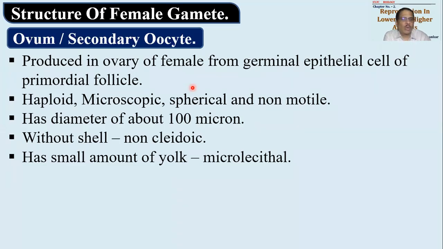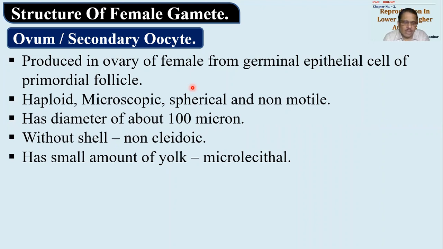Okay, then human egg has a small amount of yolk. So it is called microlecithal. Now, microlecithal because it has very small amount of yolk. Why small amount of yolk? Yolk you must be knowing, right? You must have seen bird egg. मुर्गी का अंडा तो सब लोगों ने देखा रहेगा. उसके अंदर जो येलो पार्ट होता है, that yellow part is actually yolk, and it is a fatty material or adipose material which will be responsible for providing energy during the development of the embryo, which is taking place outside in case of reptiles and birds.